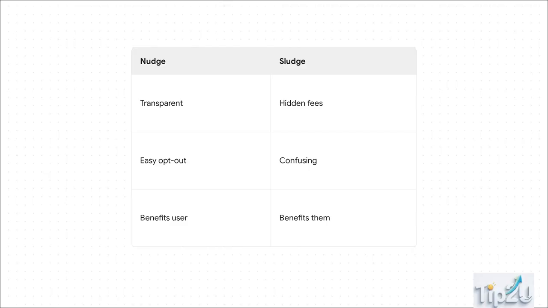Think about signing up for a free trial online. It takes exactly one click, right? But to cancel it, you have to call a customer service line during limited hours, navigate confusing phone menus, and click through endless warning screens. That is sludge. It relies on your frustration and distraction to trap you into paying hidden fees. Recognizing this empowers you to spot manipulative designs and protect yourself.